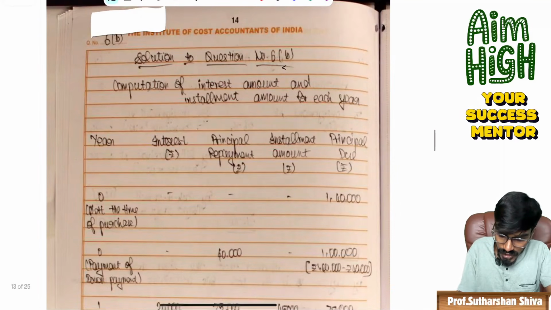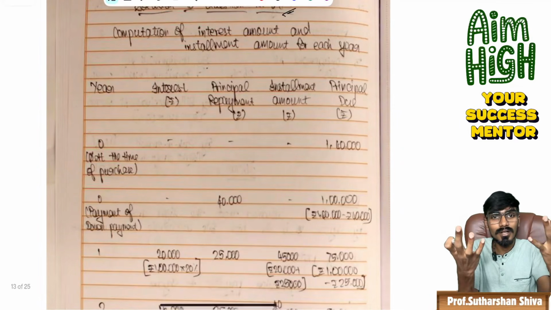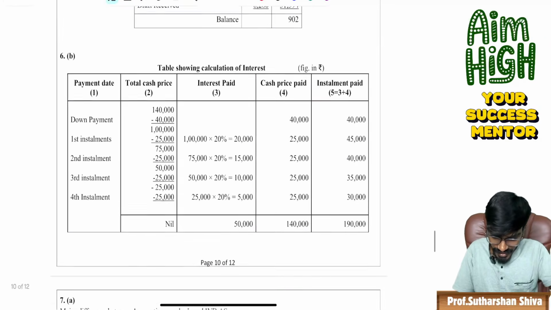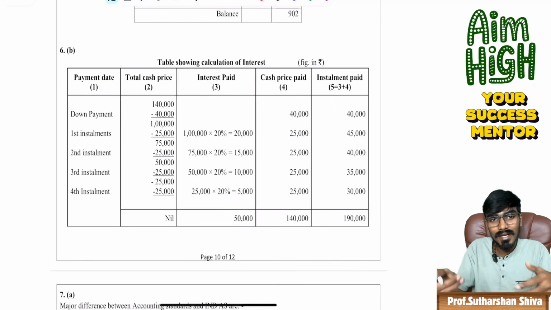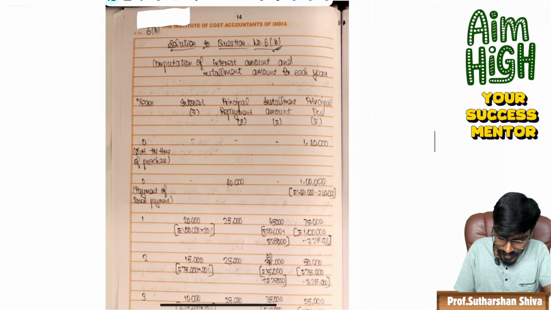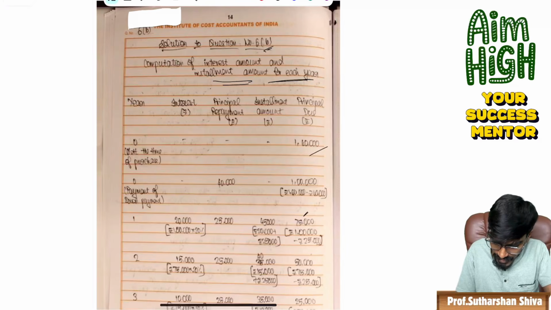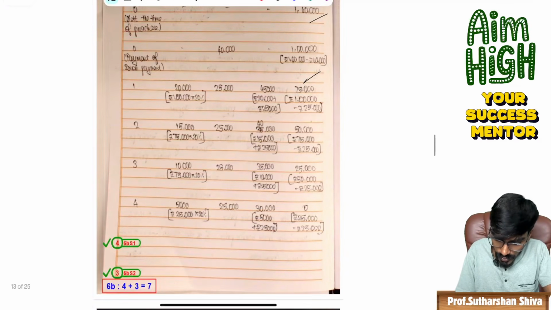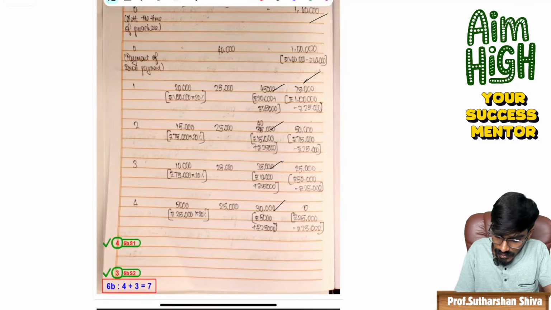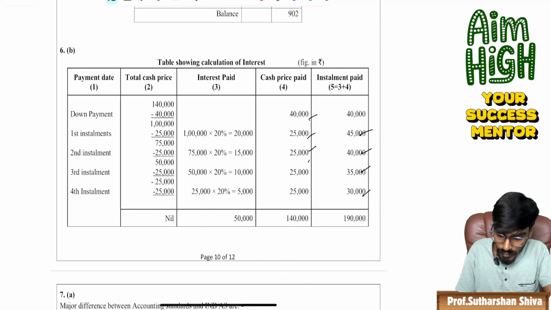Now come to 6B. 6B is cut, copy, paste, whatever comes to her mind. I don't know. She has written whatever is given exactly in the answer key. She even wrote one extra column also. They have given 7 on 7. Just see. Hire purchase, installment, entire 7 on 7. That 4,000, 45,000, 40, 35, 30. Then regarding the cash principal, that amount, and then 25, 25, 25, 25, 25.